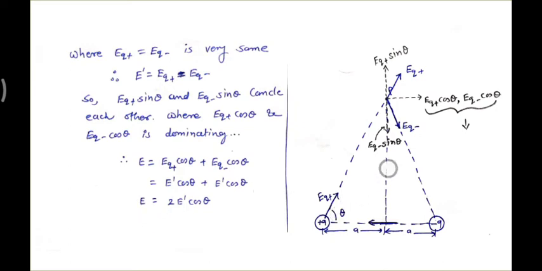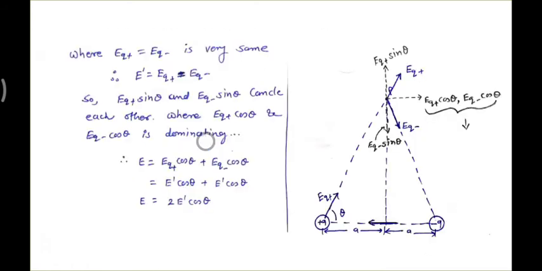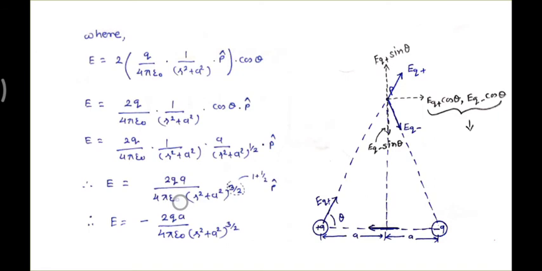E is equal to 2E prime cos theta, where your E prime is nothing but this expression. So we just have to put this expression here. You will get 2 here, this is E prime and this is cos theta. Now we are just simply solving this: 2 times q over 4 pi epsilon 0, 1 upon r square plus a square, cos theta in the direction of P. Now we are just finding the cos term and putting it here; the other terms are the same.